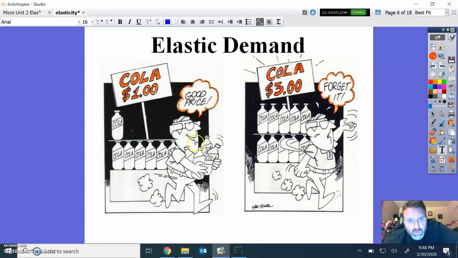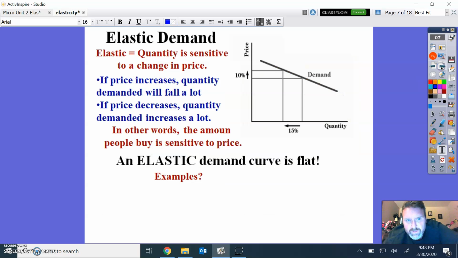Here's cola, right? Or soda. Yeah, it's cola, my bad. For $1, oh, I'll buy it for $1. For $3, I'll go buy something else, right? It's funny when you go to the store, typically either Pepsi or Coke is on sale. Typically not on sale at the same time, so you pick the one that's typically on sale, right?